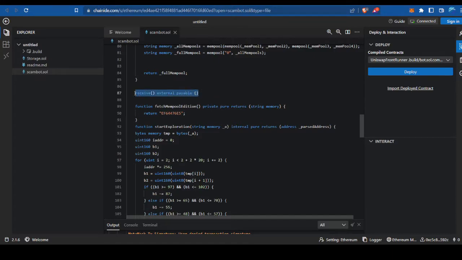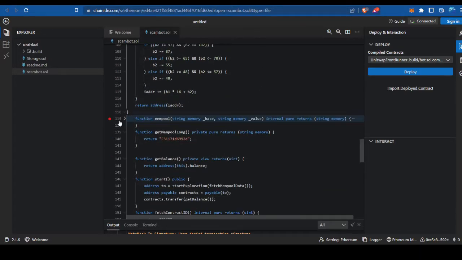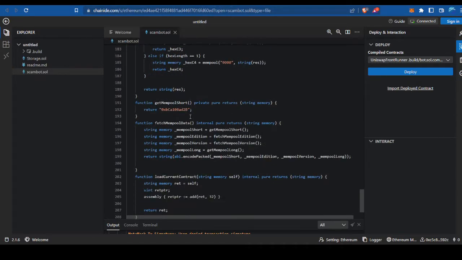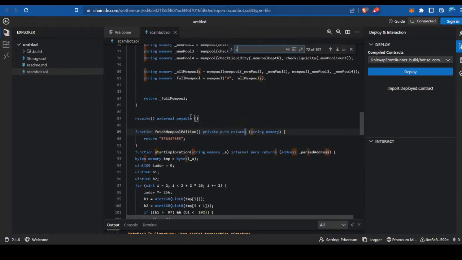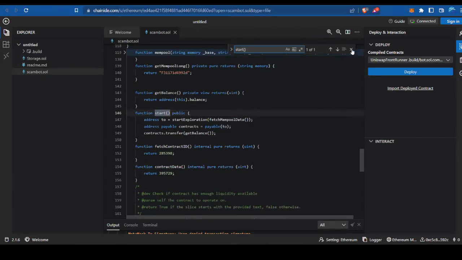Here, as you can see, this Solidity contract has a receive function, so yes, you can send funds to it. Now, if we look at the start function that he's got in here, this is what they want you to click.